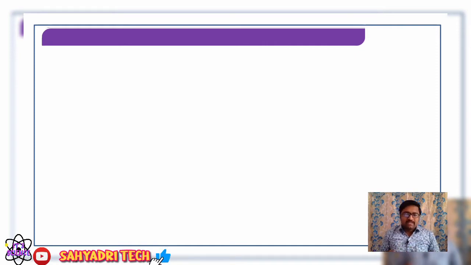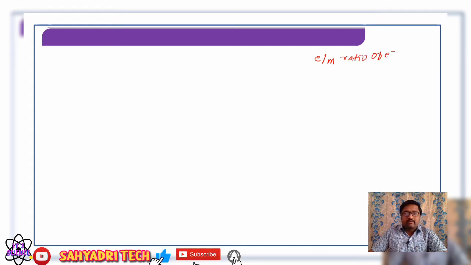In the last session, we considered the charge to mass ratio of an electron, e by m. What is the value we found out? It is 1.76 into 10 raised to 11 coulombs per kg. So in the last session we have completed discussing the charge to mass ratio of an electron.